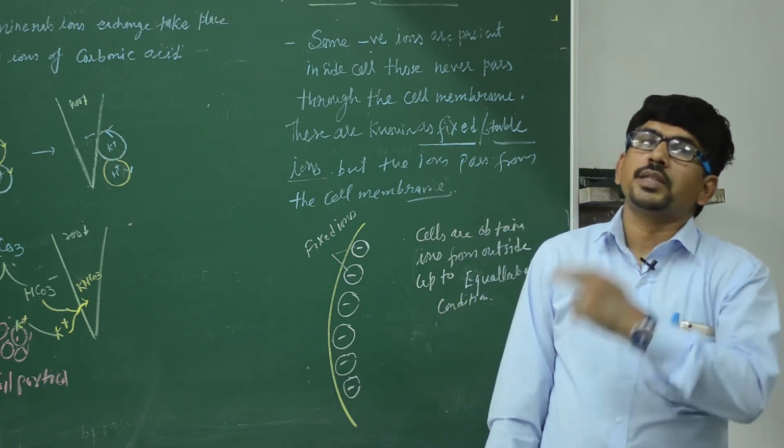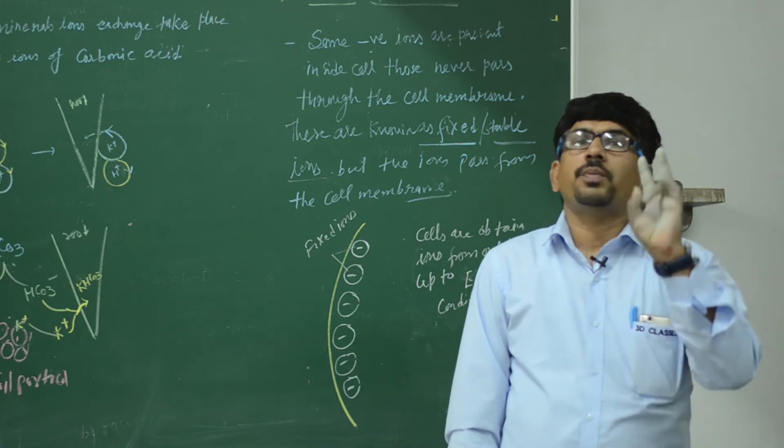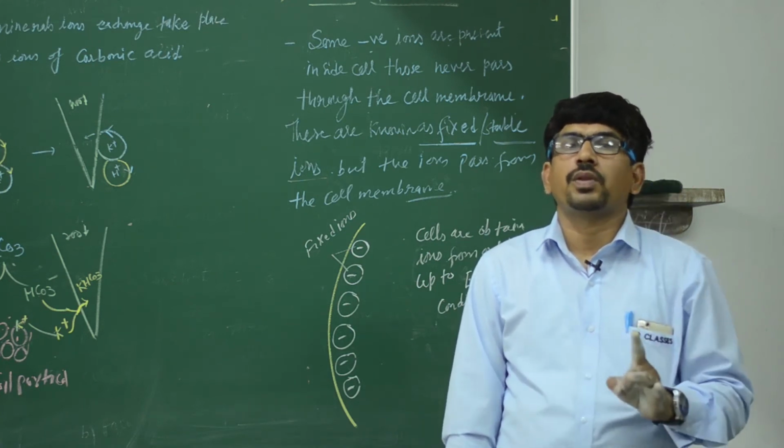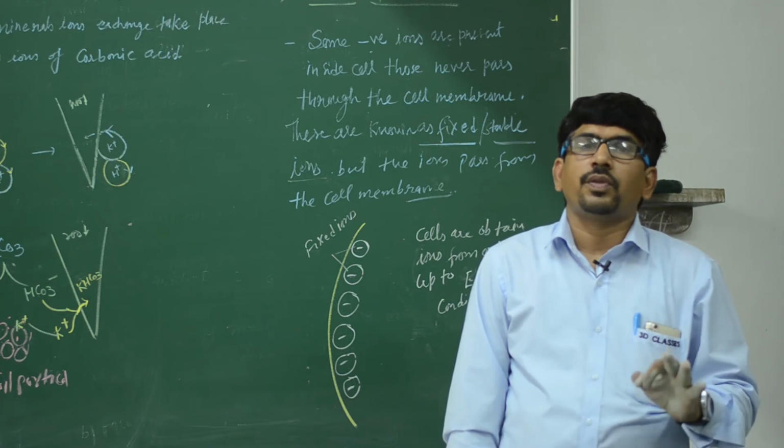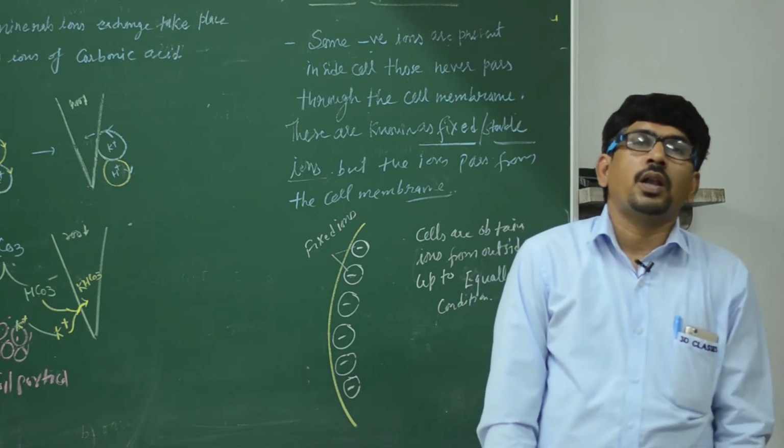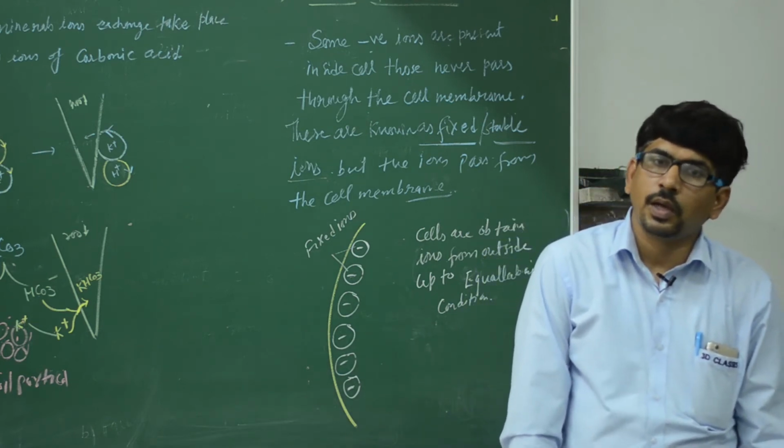So these are the passive theories: four theories. Simple diffusion first, mass flow second, exchange theory third, and the fourth one is the Donnan equilibrium theory. Clear?